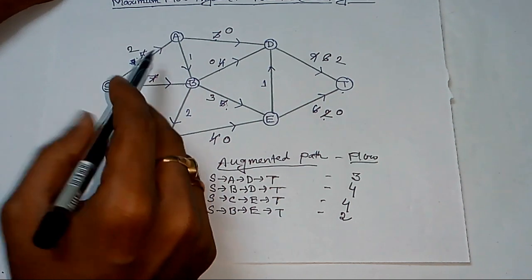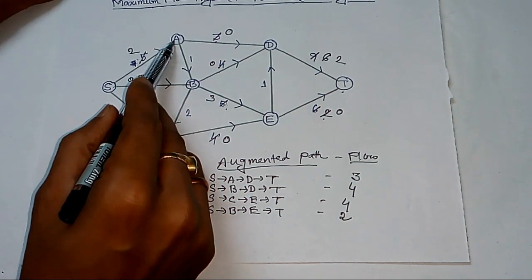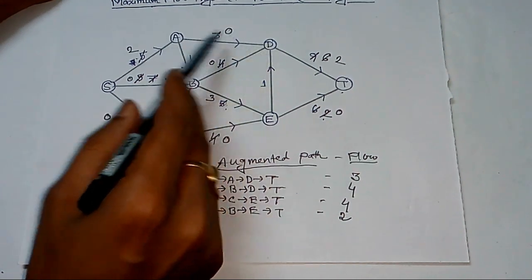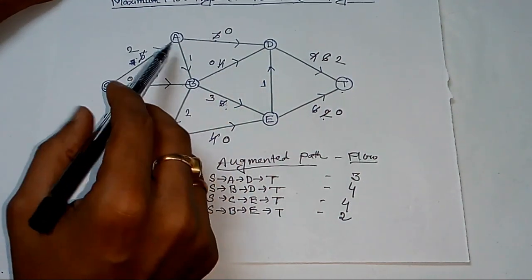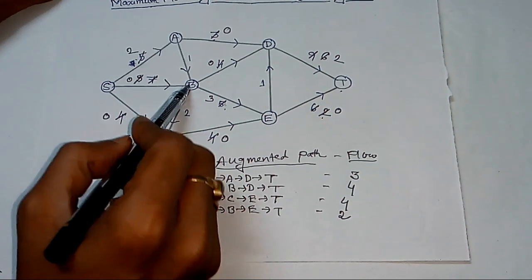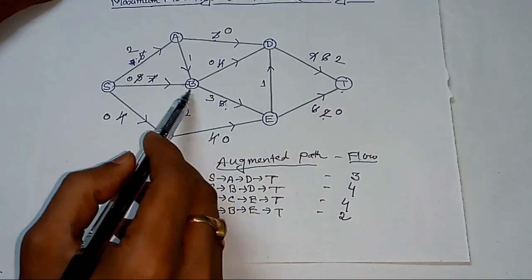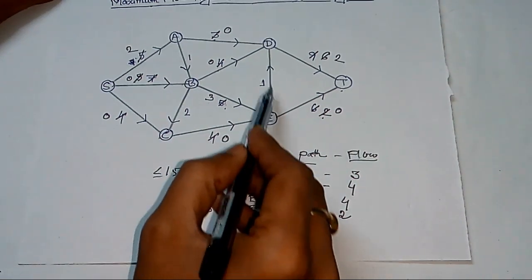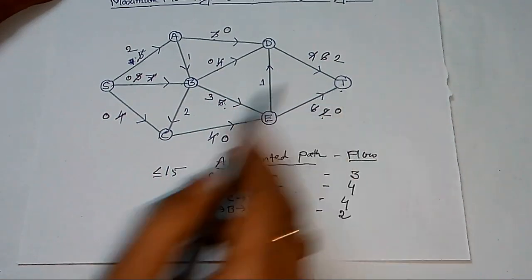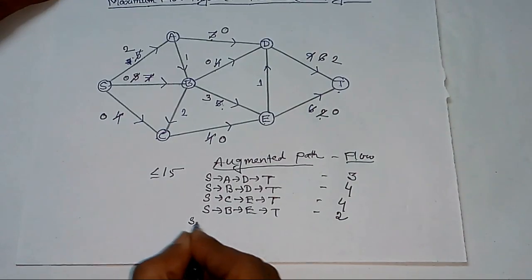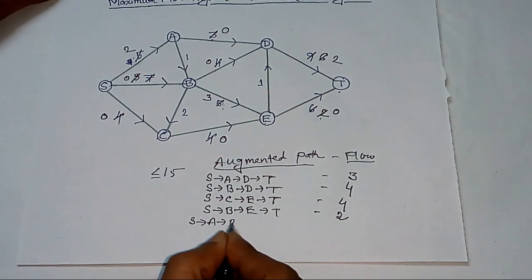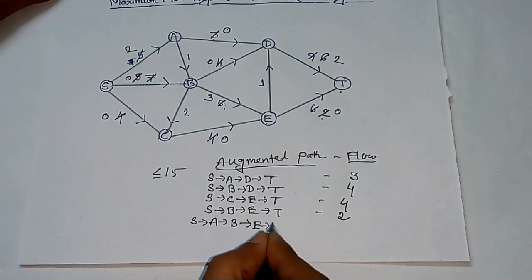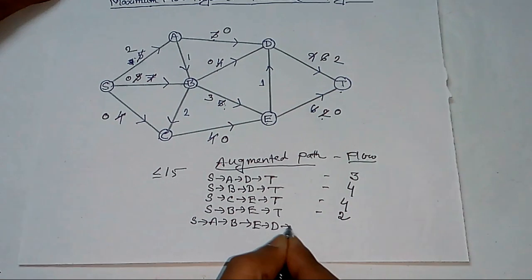If we send a flow from S to A, then from A to B, because the capacity of AD is exhausted now, so the only possibility is from A to B, and then the non-zero capacity is here, from B to E, then from E to D, and from D to T. So we write the path: S to A, from A to B, from B to E, from E to D, from D to T.